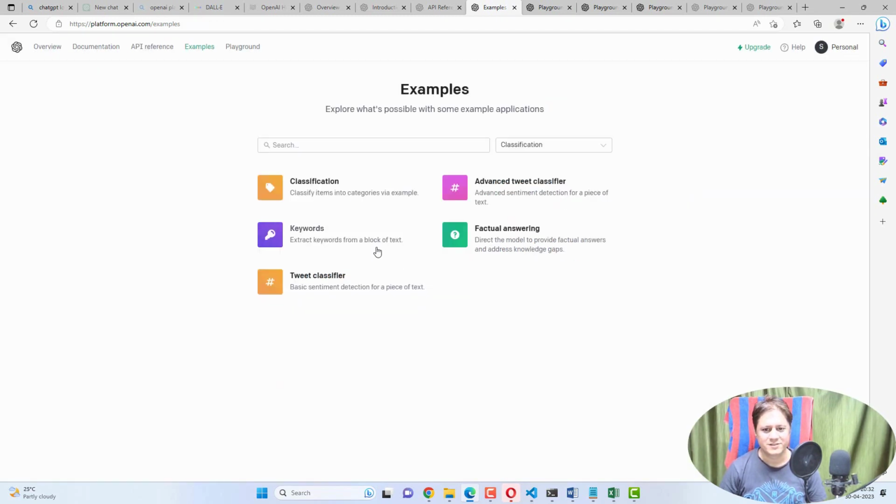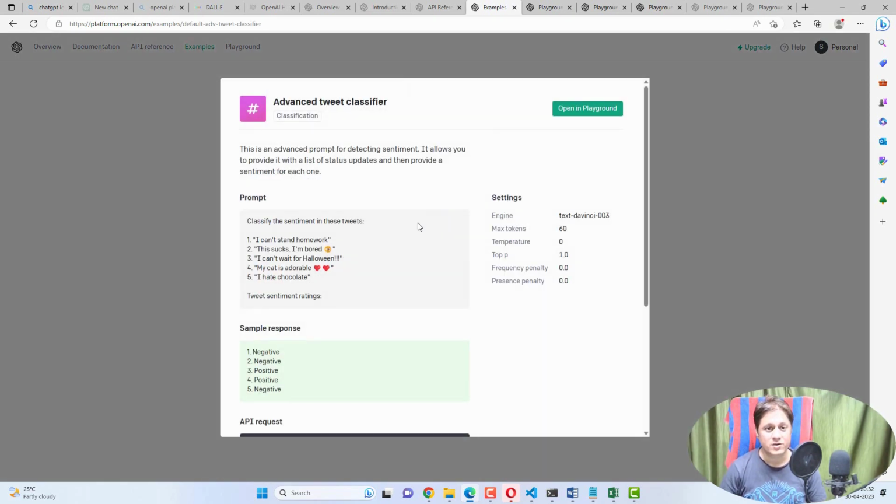So the next category is advanced tweet classifier. That means it's very smart actually. If you write something, it will find out the sentiments or whatever information. In this example, I am asking for the sentiments. What sentiment is in the tweet? Let's say somebody is tweeting, I can't stand homework. So AI will understand it is a negative sentiment. You see at the bottom, this is a sample response which is received: negative. This sucks, I am bored. So it will say it is also negative.